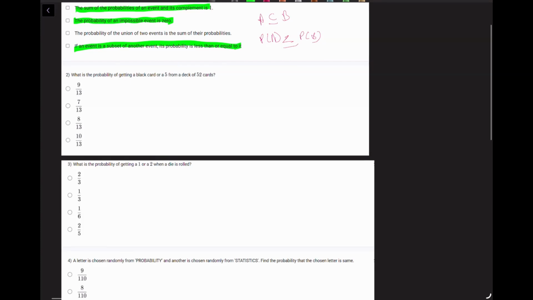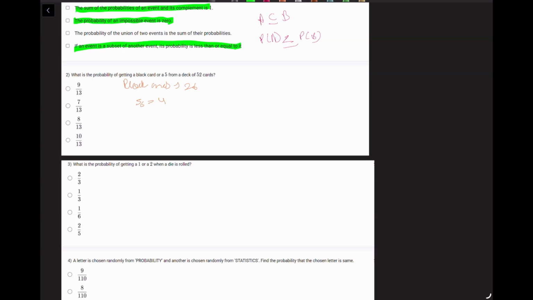Then we have question number 2. What is the probability of getting a black card or a 5 from a deck of 52 cards? So getting a black card, how many black cards are there? There are 26 black cards, spades plus clubs. Getting fives is 4. There are 4 fives, 2 are black, 5 of spades and 5 of clubs.